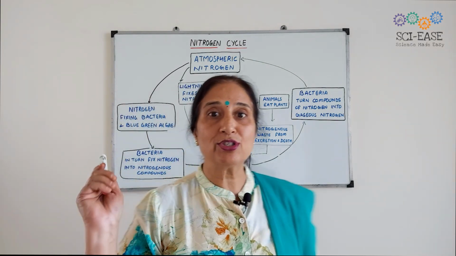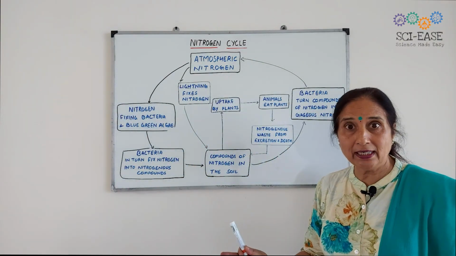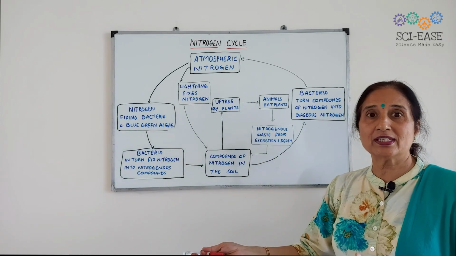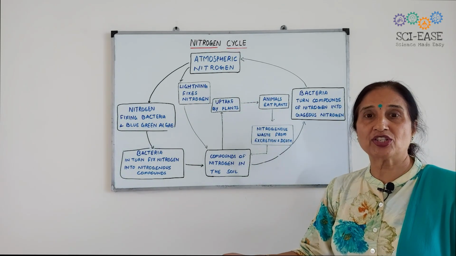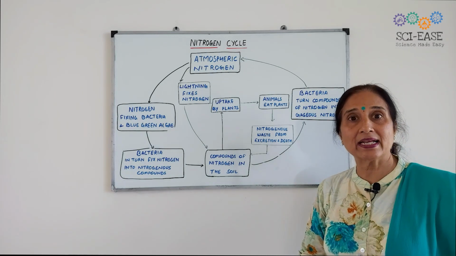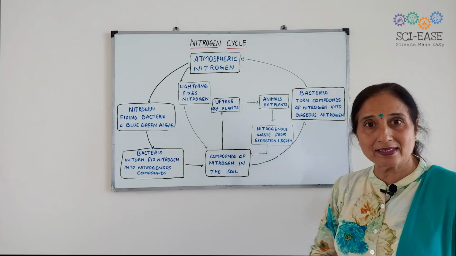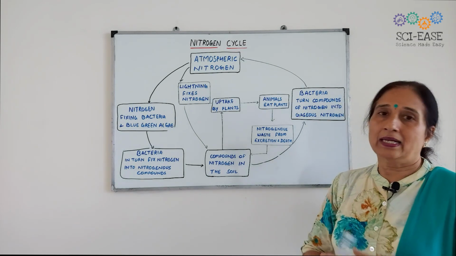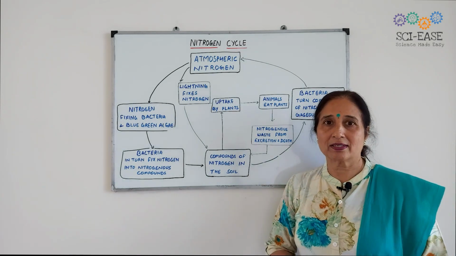So this nitrogen cycle is very important. Sometimes, just to draw the nitrogen cycle, a 5-mark question is given in the exam. So you must practice it, memorize it thoroughly, and you will get full marks.